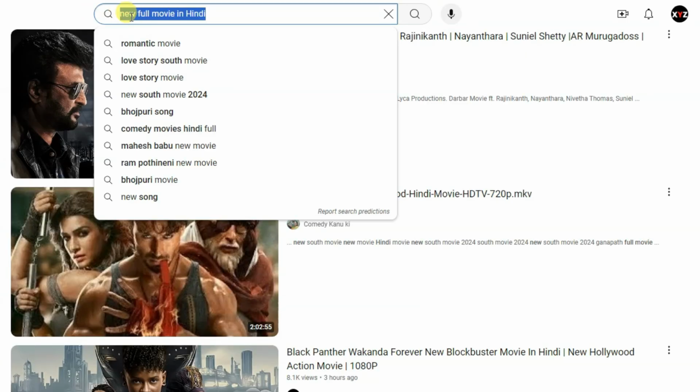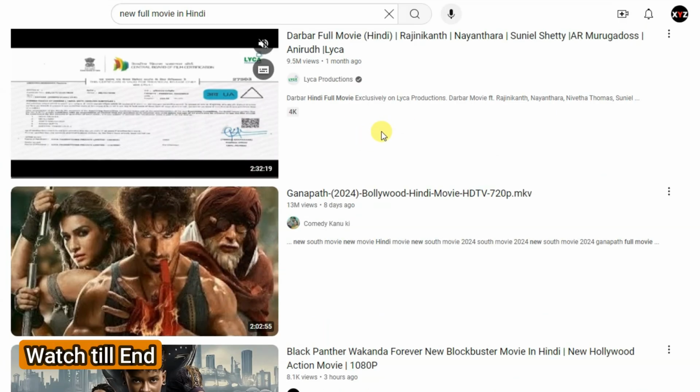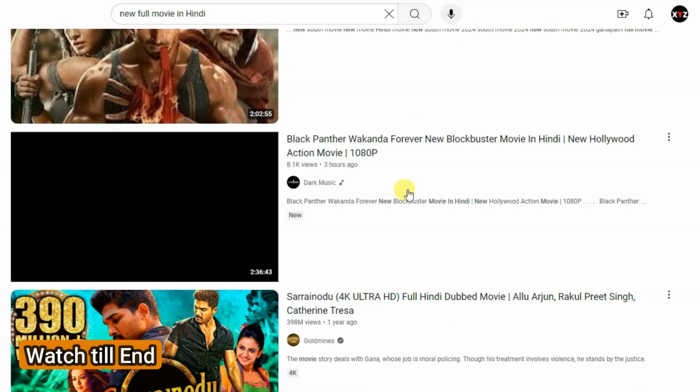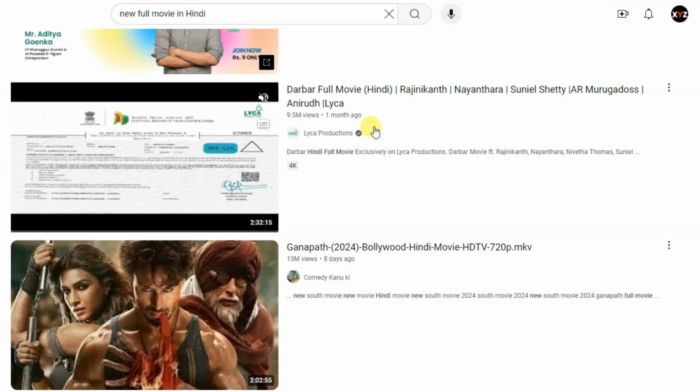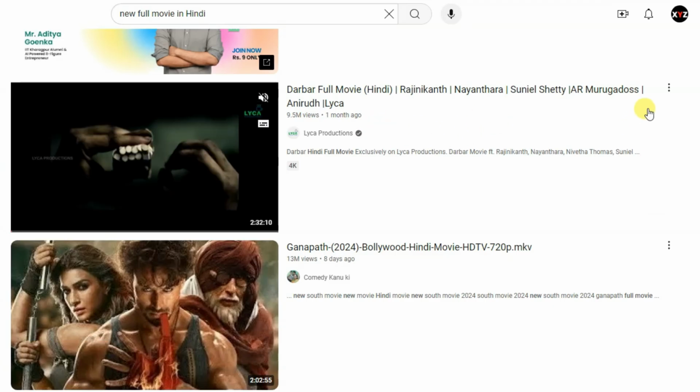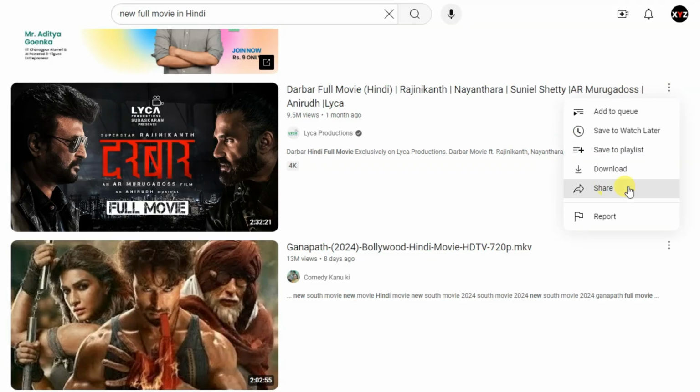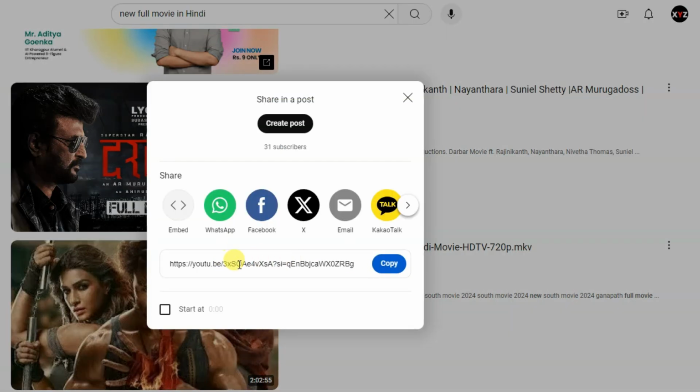You can also search for a new full movie in Hindi language. Here you can see there are a lot of movies in Hindi language. You can translate this movie into another language. For example, I'm going to translate this movie into another language. You can click on these 3 dots. Now click on the share button. Here it is showing the URL of this movie. Click here to copy this URL.